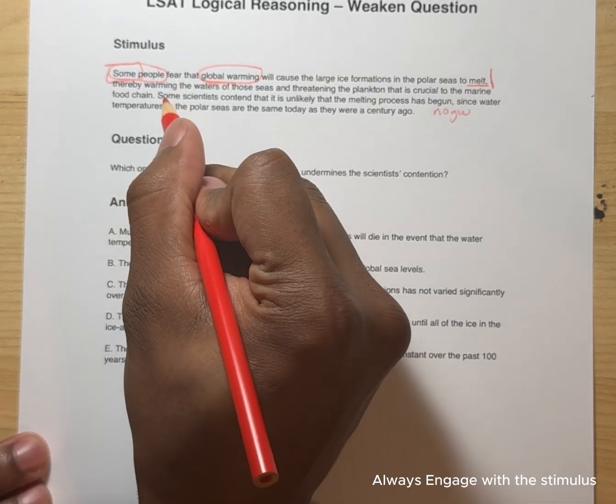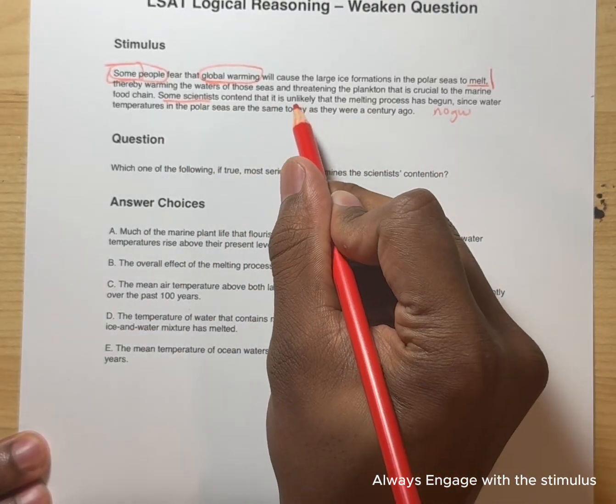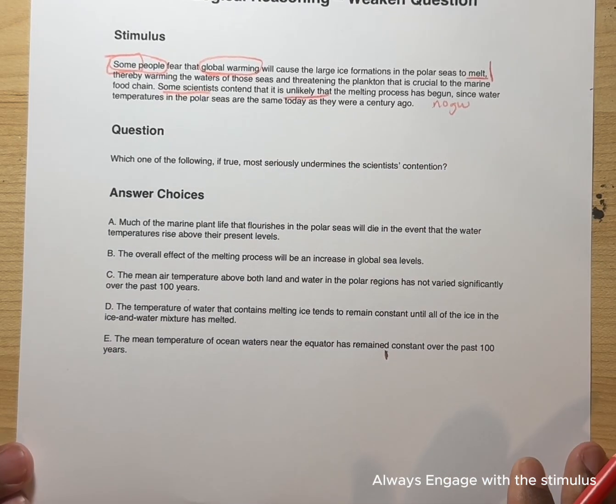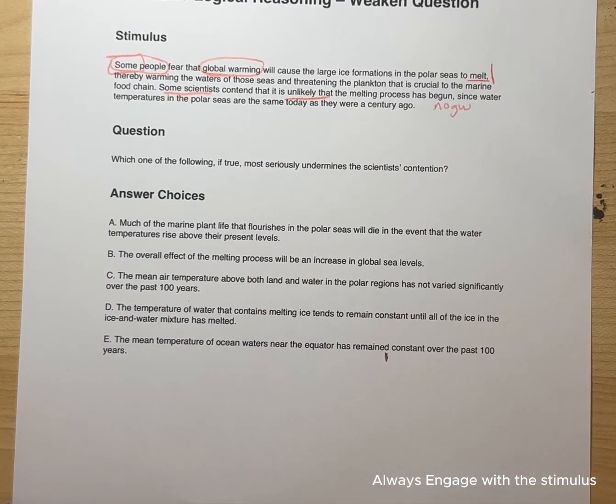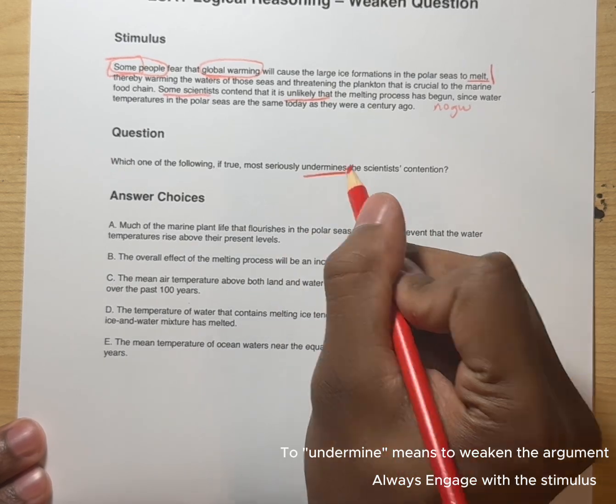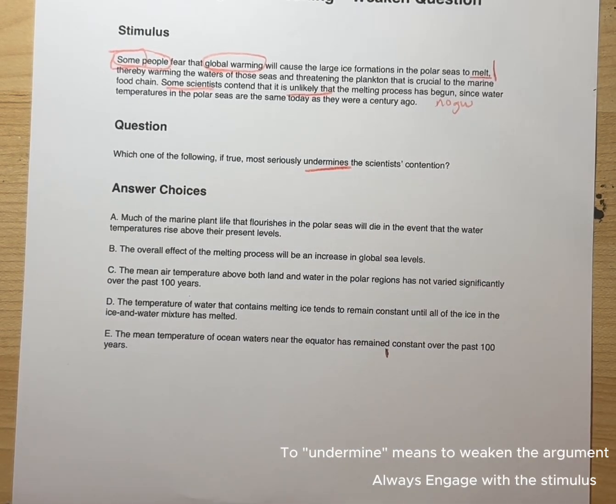Which one of the following, if true, most seriously undermines the scientist's contention? All we're looking for is something that goes against the scientist. Any answer choice that says it is likely that the melting process has begun, and the scientist is just off his rocker.